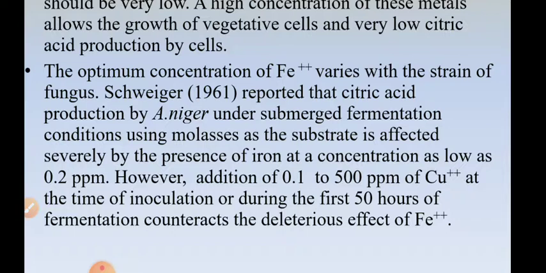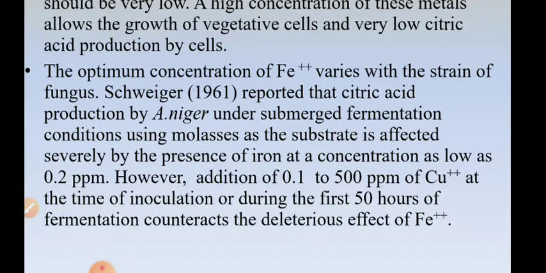So Schweiger reported that if you are producing citric acid using Aspergillus niger and molasses as raw material in a submerged condition, then production is hampered even if a low concentration, 0.2 ppm, of iron is present.